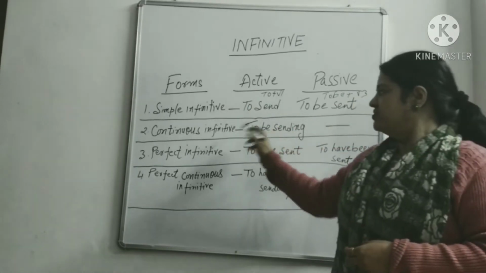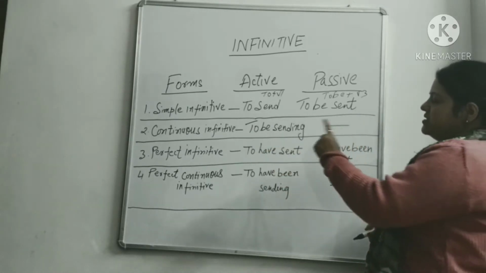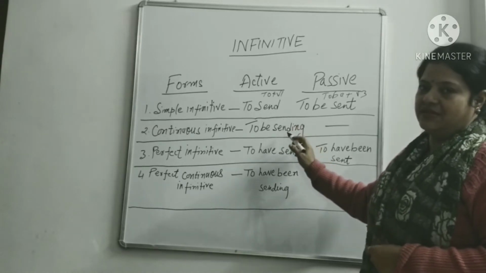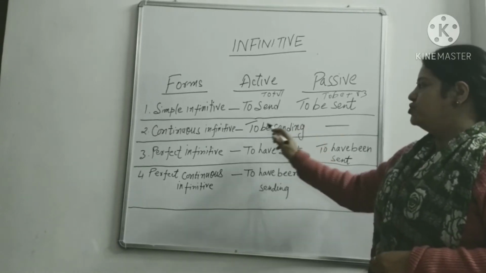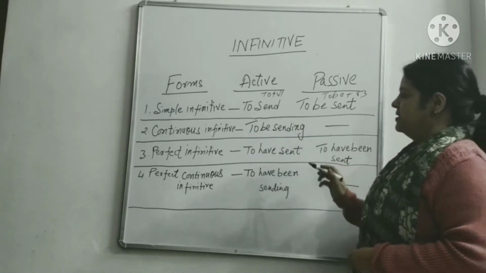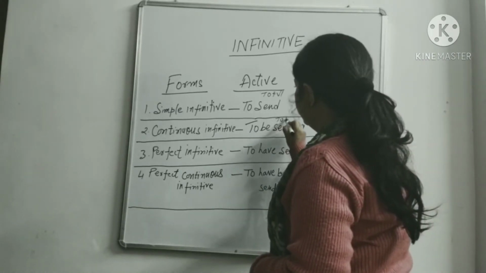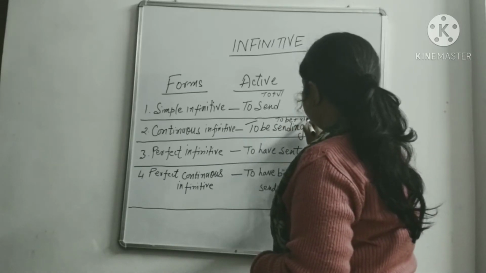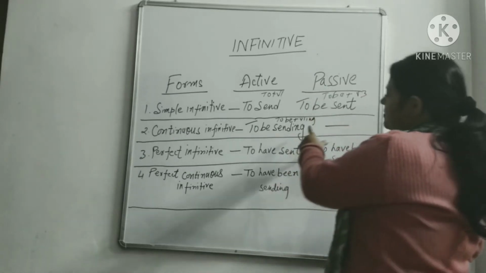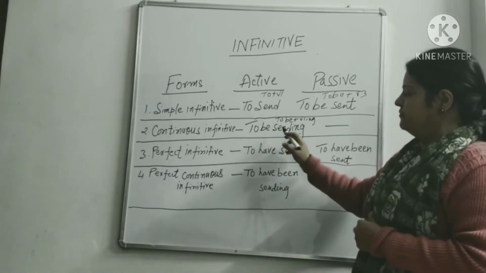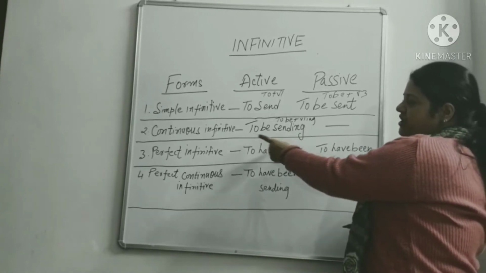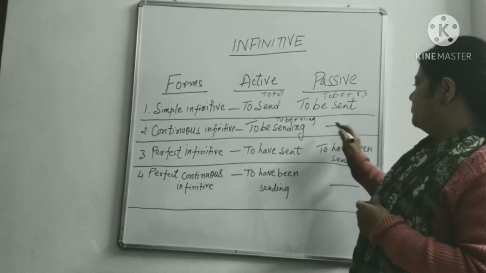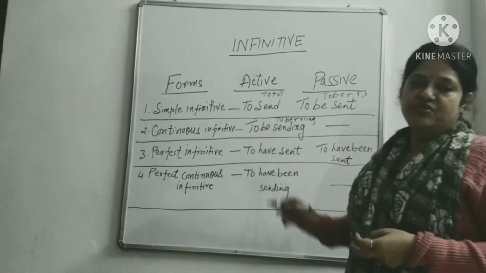Now we have continuous infinitive. Second is to be sending, and the formation is to be plus present participle, that is to be plus V1 plus ing. This is called present participle, ing. So to be plus ing is the formation of continuous infinitive in active voice. In passive voice, there is no passive voice of continuous infinitive.